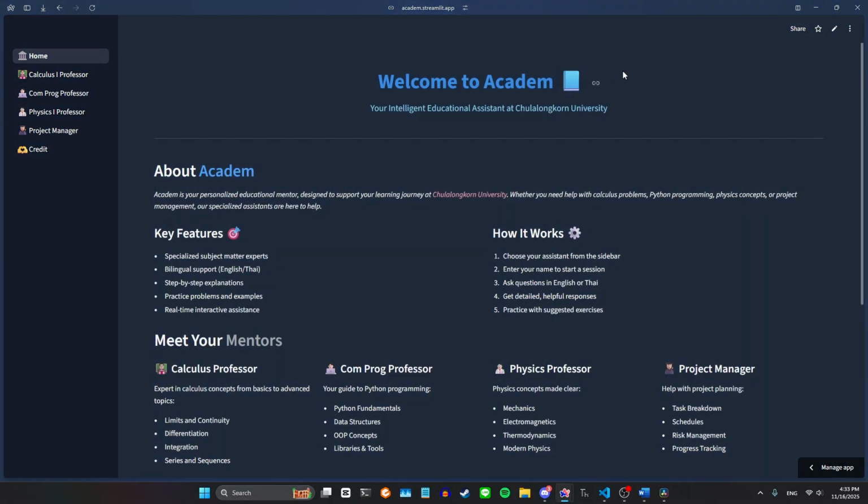So on the left side, you can see that there are multiple pages. So firstly is of course the home page, then the Calculus 1 professor, then computer programming, physics professor, project manager, and lastly the credit page. So let's try and join a chat.